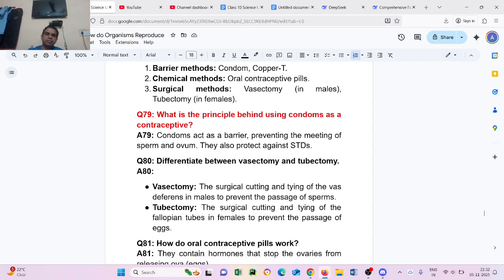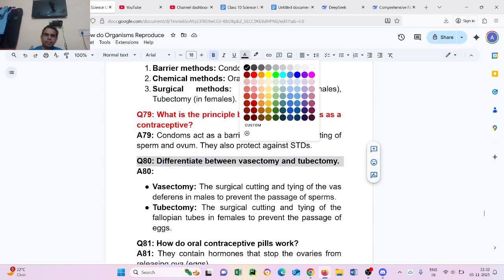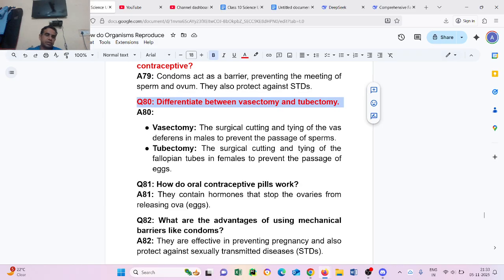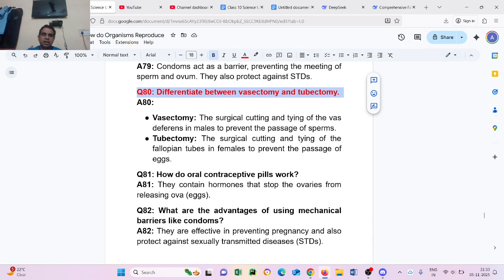Question number 80. Differentiate between vasectomy and tubectomy. Vasectomy: the surgical cutting and tying of the vas deferens in males to prevent the passage of sperm. Tubectomy: the surgical cutting and tying of the fallopian tube in females to prevent the passage of eggs. Question number 81. How do oral contraceptive pills work? They contain hormones that stop the ovaries from releasing ova.